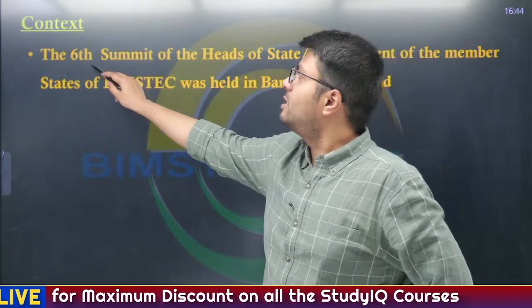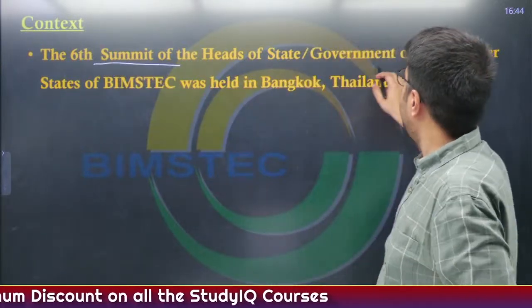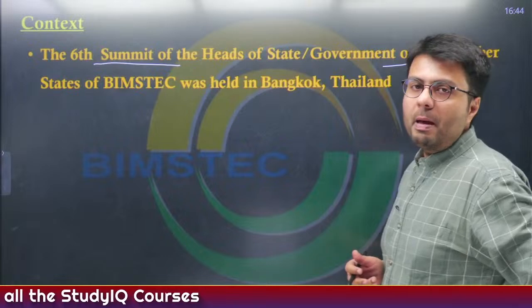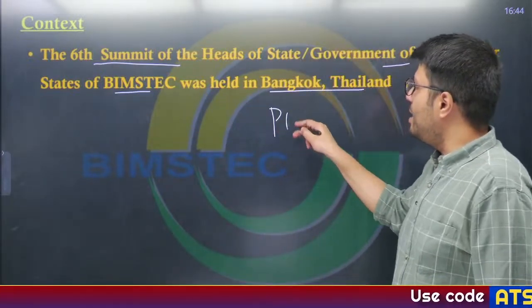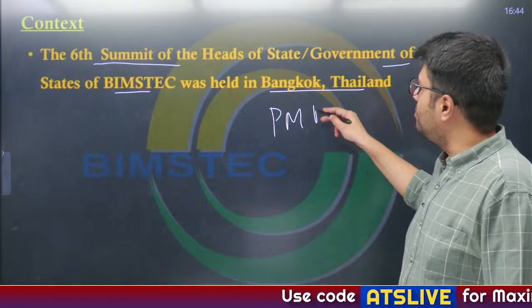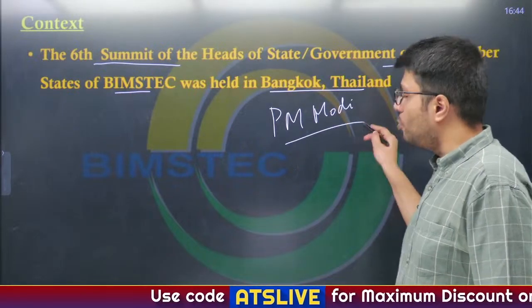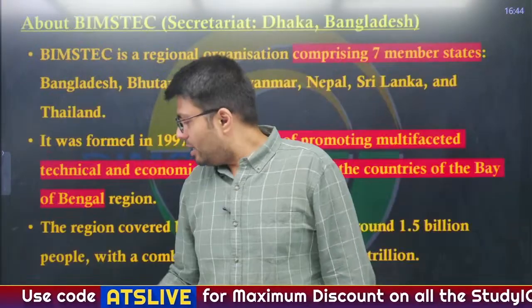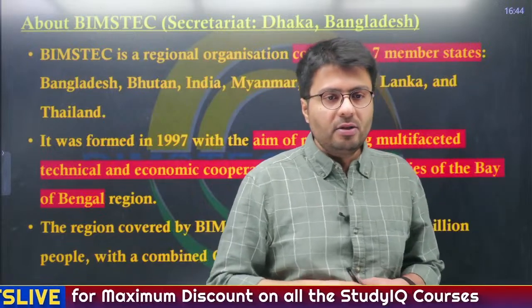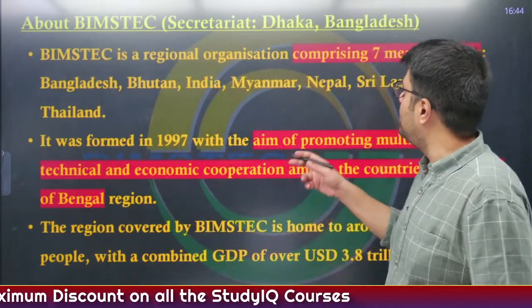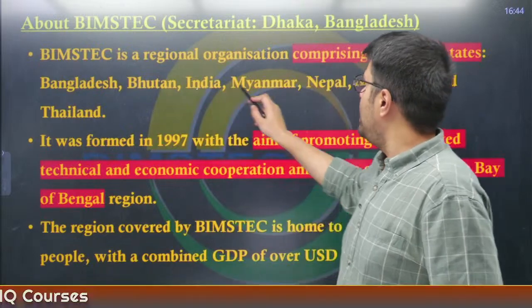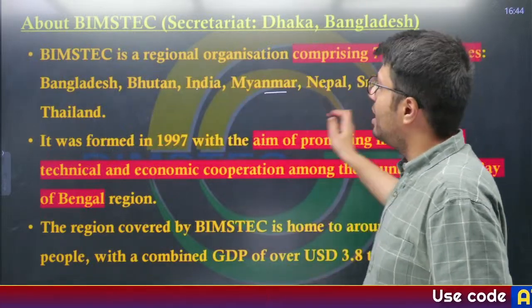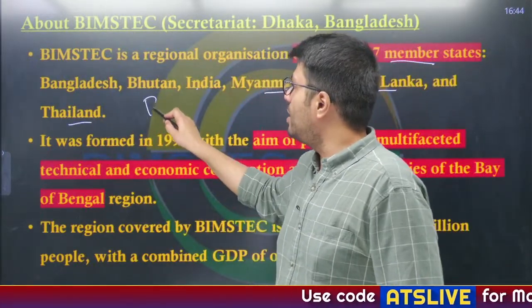Now, the context of this discussion is 6th Summit of Heads of State and Government of the member states of BIMSTEC happened in Bangkok, and in India, the Indian government was represented by Prime Minister Modi. Now, in that regard, let us try to revise this body. This is a regional organization, that is BIMSTEC, comprising 7 member states, including Bangladesh, Bhutan, India, Nepal, as well as Myanmar, Sri Lanka, Thailand.